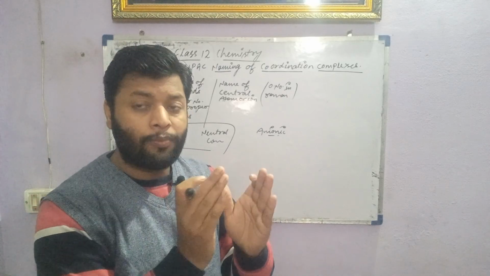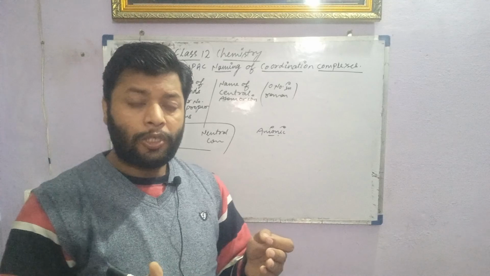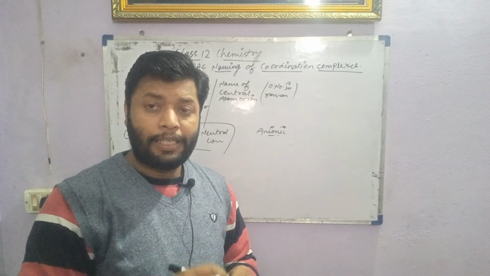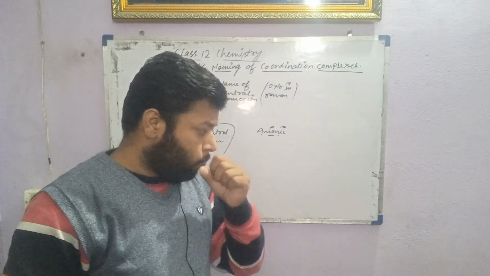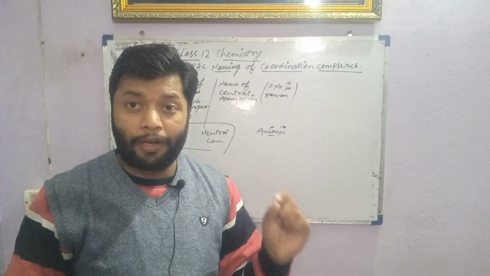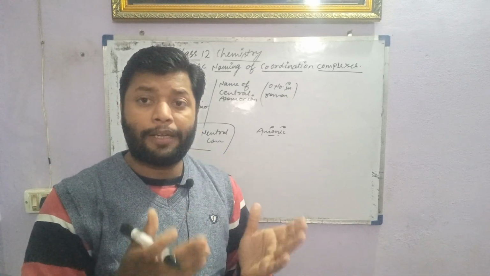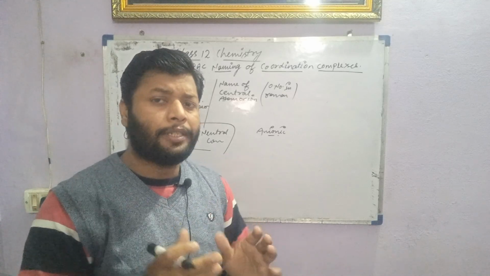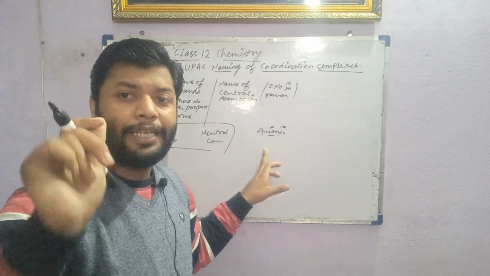ATE must be added to the name. If the metal is named after Latin, it must end with ATE in that name. As gold is aurum, that will be aurate. As iron is known as ferrum, this will be ferrate. This is the naming used to write the central metal atom in the case of anionic complexes.